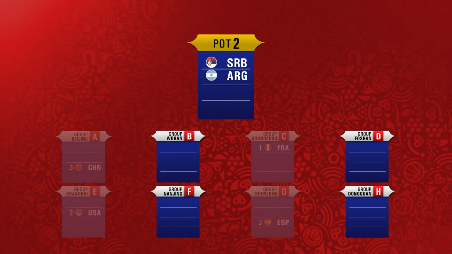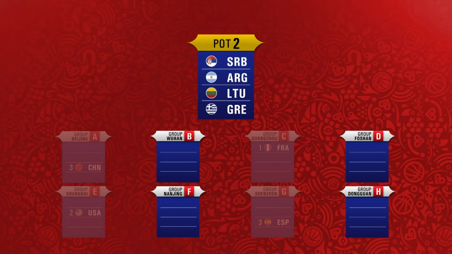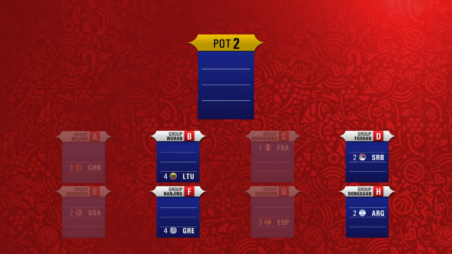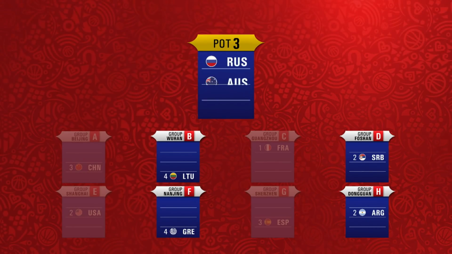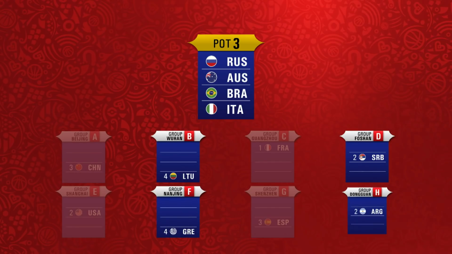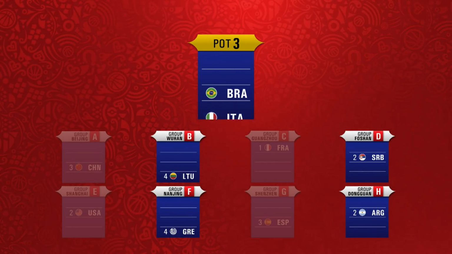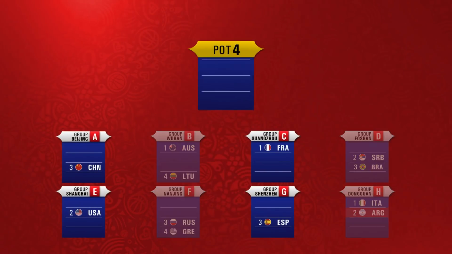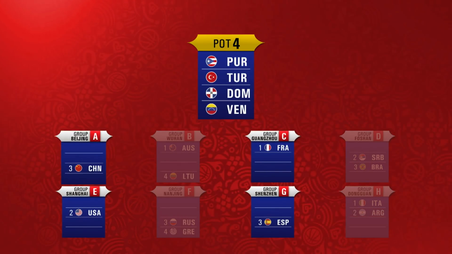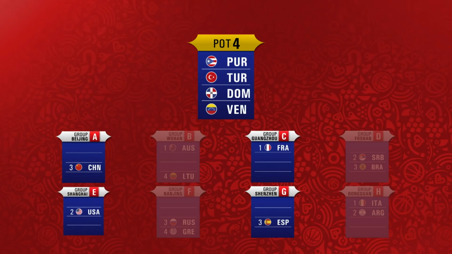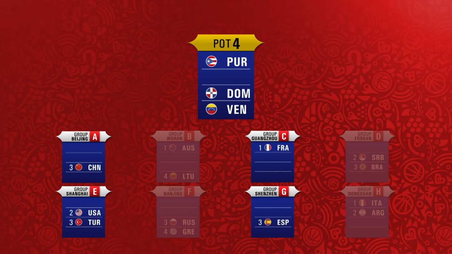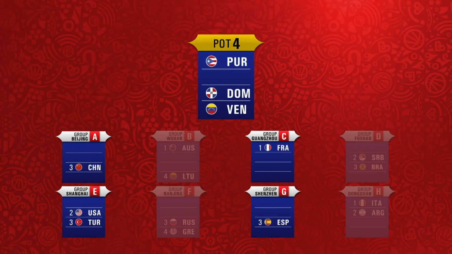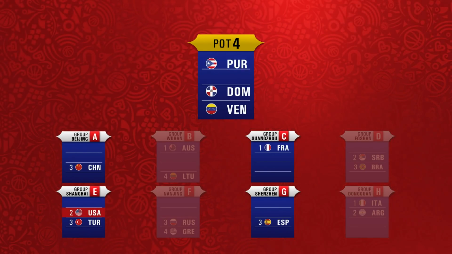Pot 2 will feed Groups B, D, F and H with a straight draw. Pot 3 also feeds Groups B, D, F and H. To balance geographical principles, Brazil cannot be drawn in the group with Argentina. The 4 teams in Pot 4 are drawn into Groups A, C, E and G. The 3 American teams, Puerto Rico, Dominican Republic and Venezuela, cannot be drawn in the group with the USA.